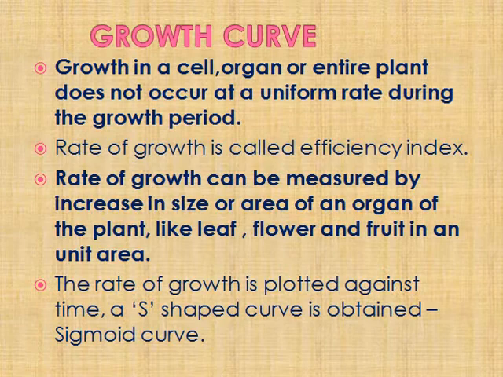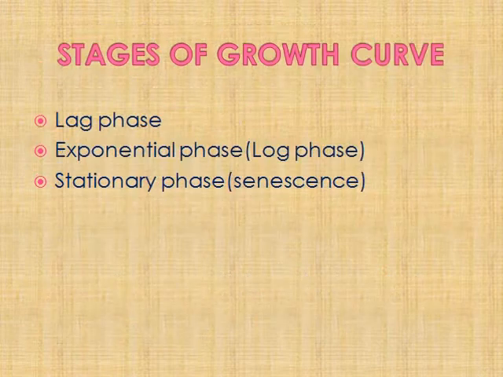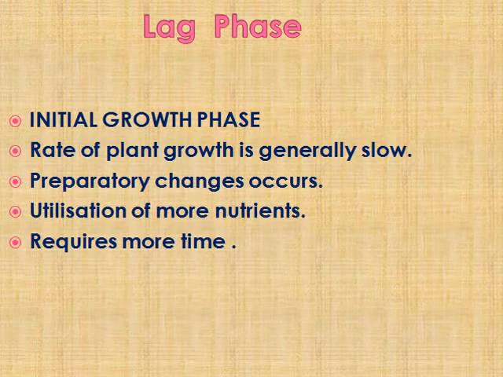This growth can be plotted against the time. When we plot that, we get an S-shaped curve, that is sigmoid curve, in the case of plant growth. This sigmoid curve has three stages: lag phase, exponential phase otherwise log phase, and stationary phase or senescence phase. We will see one by one. Lag phase.